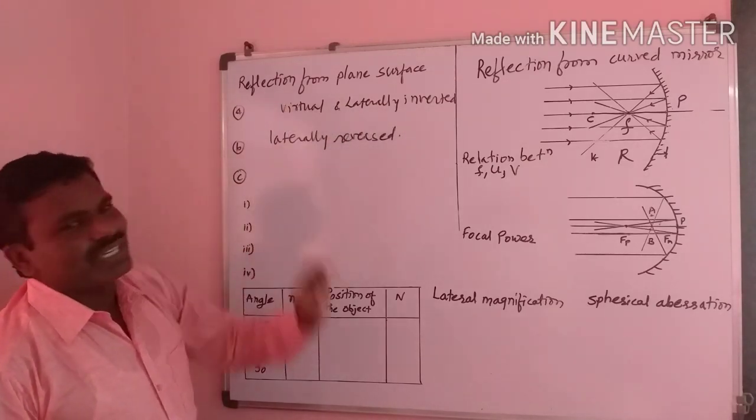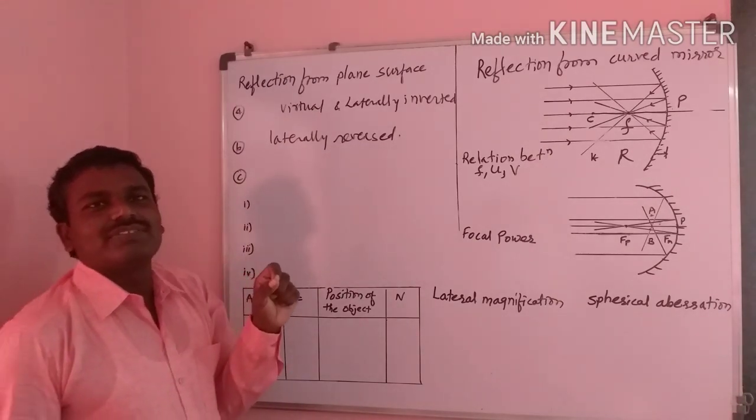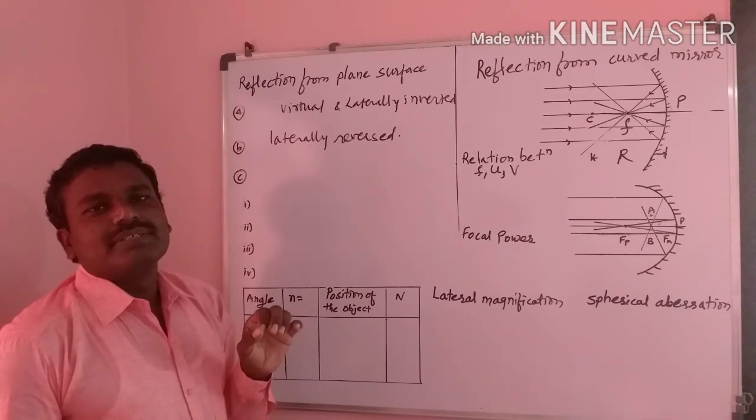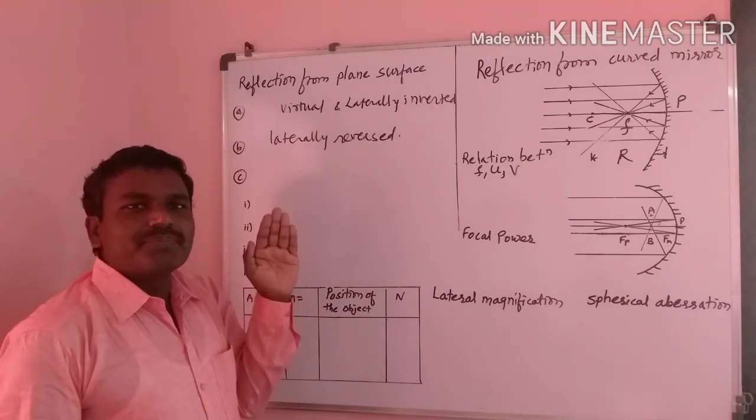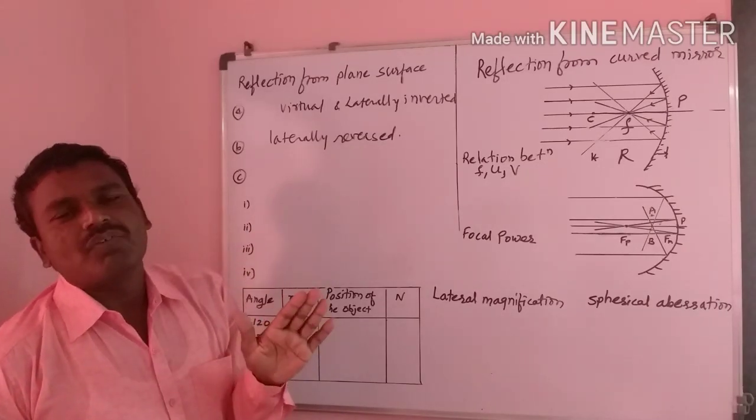Both these two images are formed at the same distance as the object, the same size as that object, but on the other side of the reflecting surface.